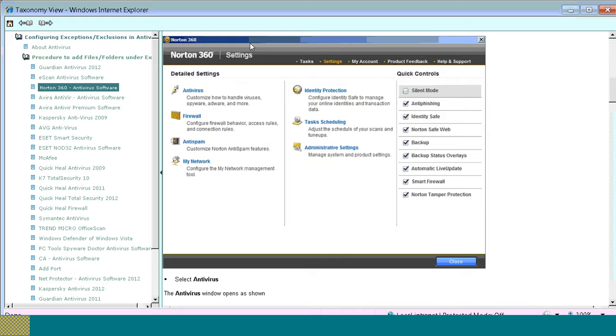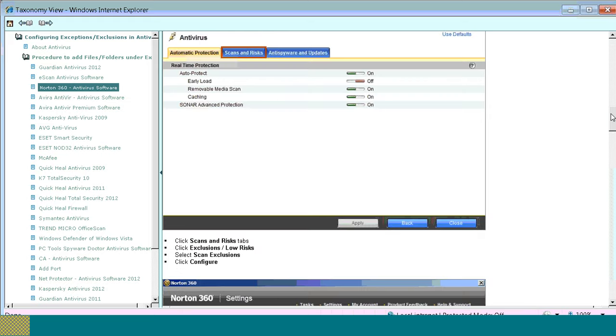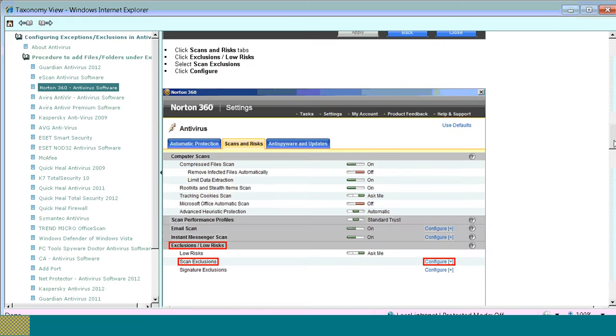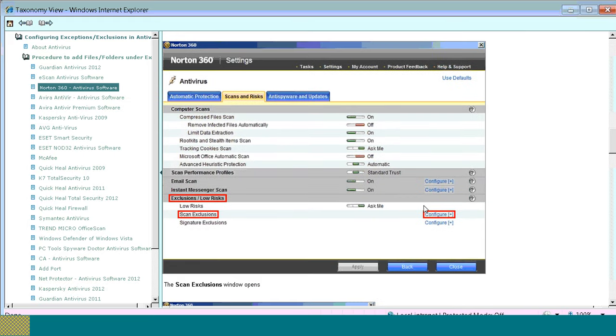Select antivirus. Then click on scan and risk. Select exclusion, no risk. Select scan exclusion. Click on configure.